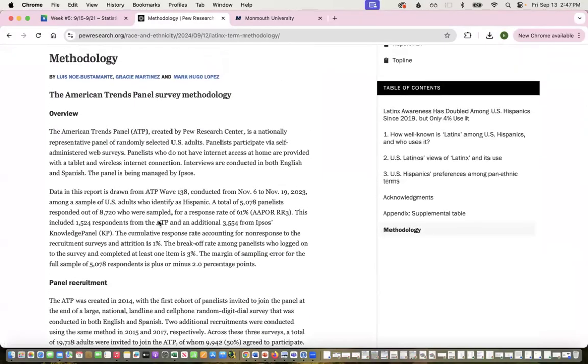And so you can see here that it has the margin of error, the margin of sampling error for the full sample of the 5,078 respondents, which in this case is the Hispanic adults, is plus or minus 2.0 percentage points.